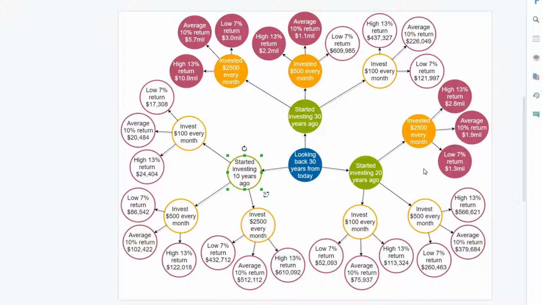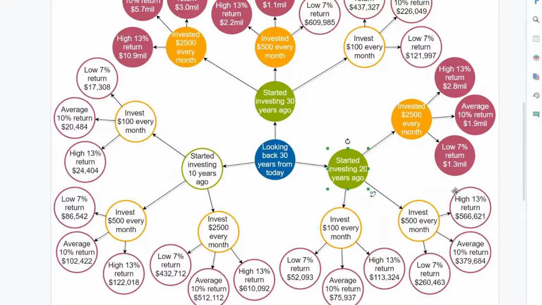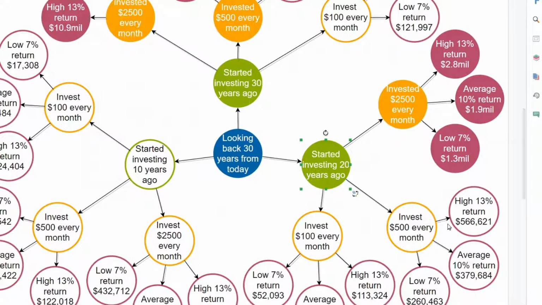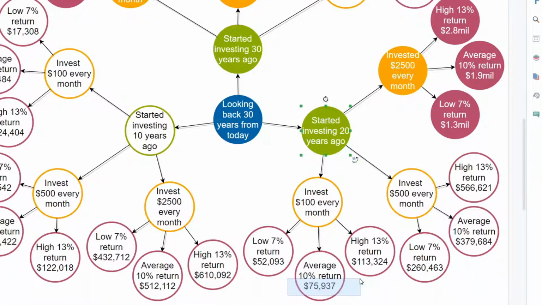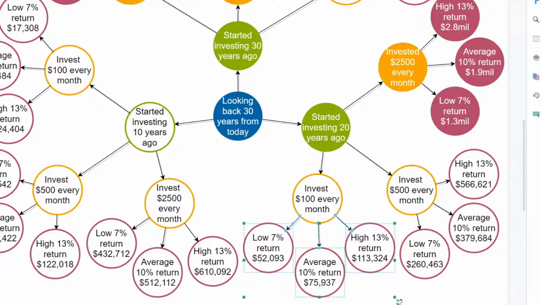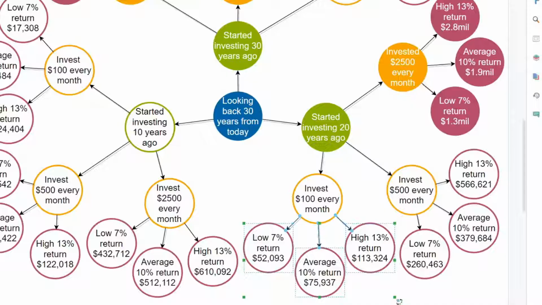But what if we live paycheck to paycheck for only the next 10 years and turn a financial corner 10 years earlier? What if we give ourselves 20 years to build wealth and become a millionaire? With this choice, things are looking better right away. Even by investing only $100 a month, we would end up with $75,000 on an index fund return, and about 3 to 5 times what we would have with the same investment starting 10 years later. However, we are still at only 5 or 10% of our goal of $1 million.